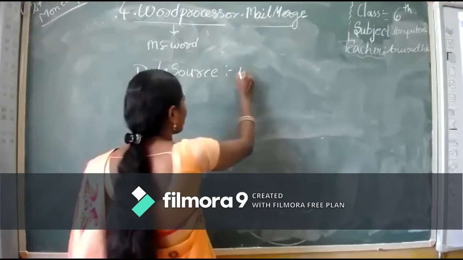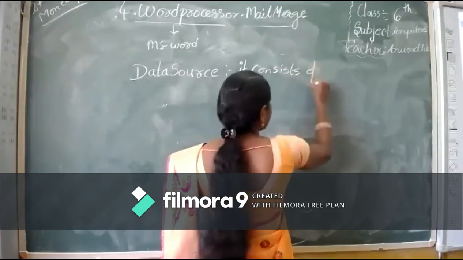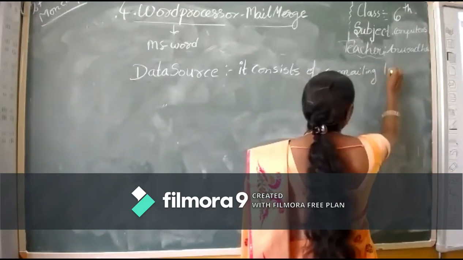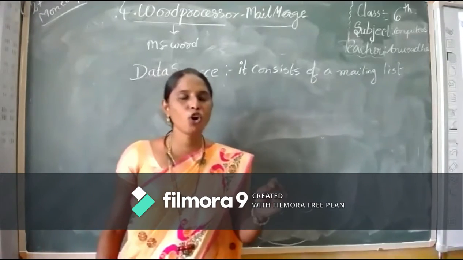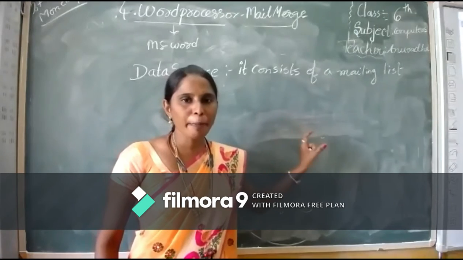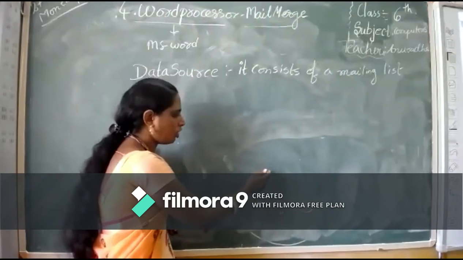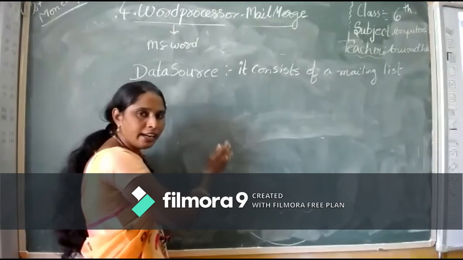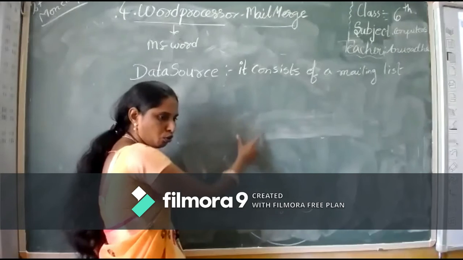What does it consist of? It consists of a mailing list. Mailing list means what, children? Mailing list means the name, address, city, pin code, and phone number of a particular student or employee or person in an organization. So where we write all these, we are preparing one data source. In the data source, we maintain all the 4,000 or 2,000 members.